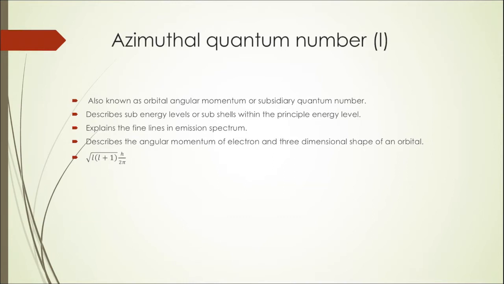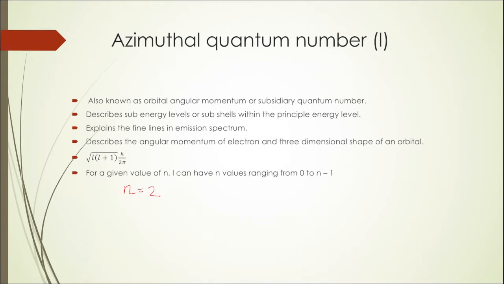In terms of the value of l, the angular momentum can be expressed as under root of l into l plus 1 times h upon 2 pi. But the question is, how many subshells can there be in a given principal shell? So for a given value of n, l can have n values, ranging from 0 to n minus 1. Let us understand this. For example, if I'm talking about the principal shell 2, that is n equal to 2, then l can have two values.